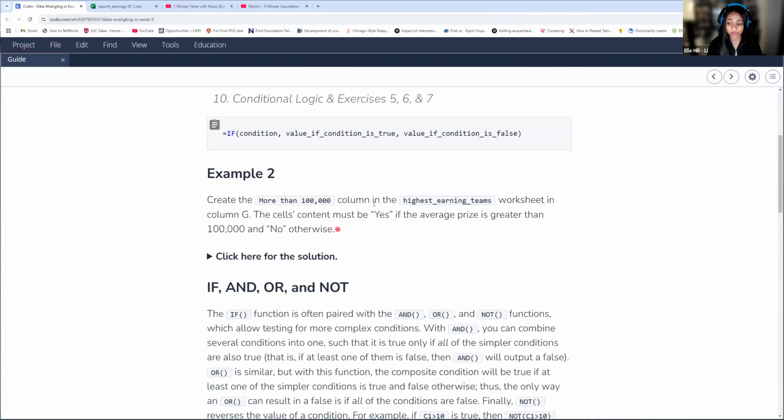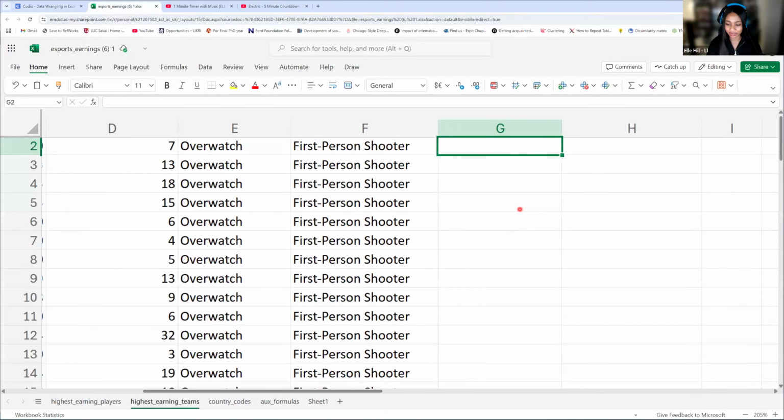If the conditional is true, so if the team does earn more than 100,000, we're going to put yes. If it's false, we're going to put no. So let's go through this, and let me mega zoom so you can see.